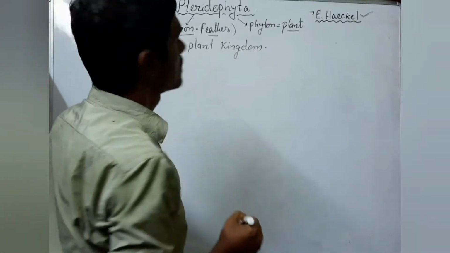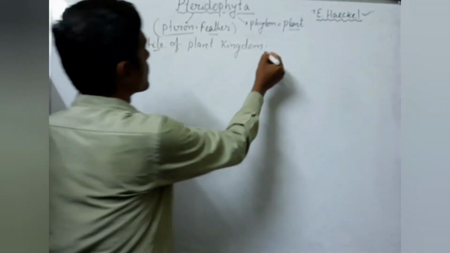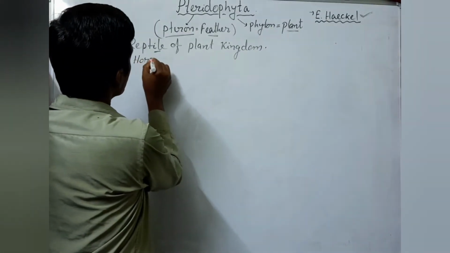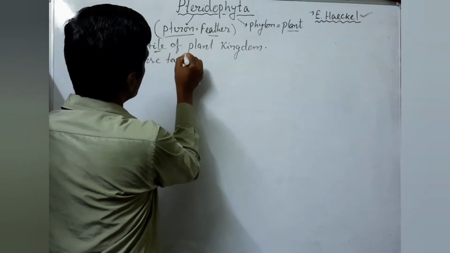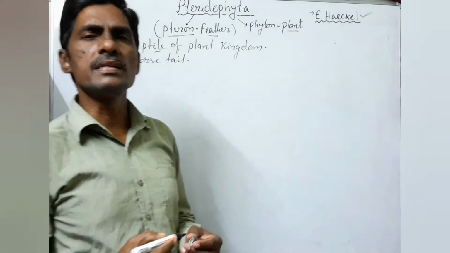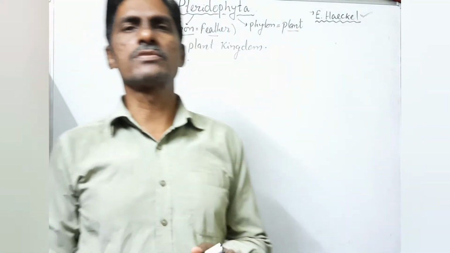Why is it called that? It looks like a horse tail-like structure. So it looks like a horse tail. And Pteridophyta is seedless. It is a seedless vascular plant.